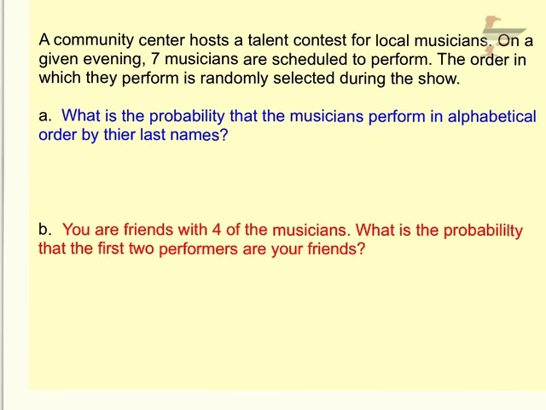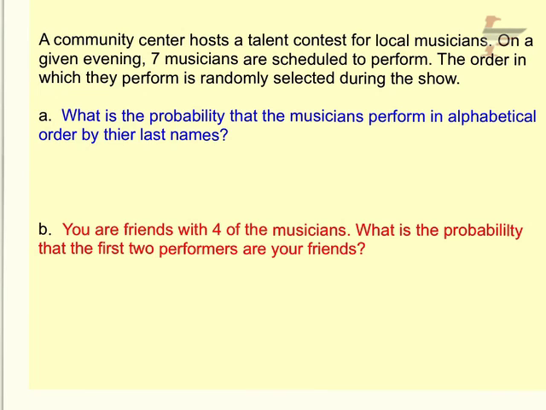Okay, a community center hosts a talent contest for local musicians. On a given evening, 7 musicians are scheduled to perform. The order in which they perform is randomly selected during the show. Part A says, what is the probability that the musicians perform in alphabetical order by their last names?